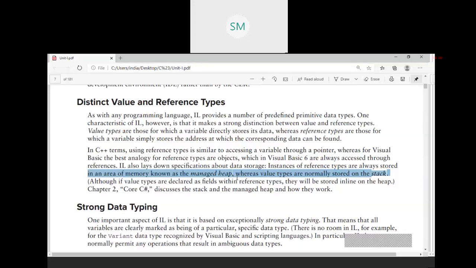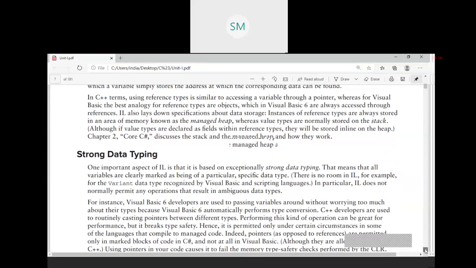Reference types are class, delegates, interfaces, and so on. Value types get stored in the stack. Reference types get stored in the heap, which is called the managed heap. A question may be asked, what is managed heap? So you first go through what is heap and what is stack.